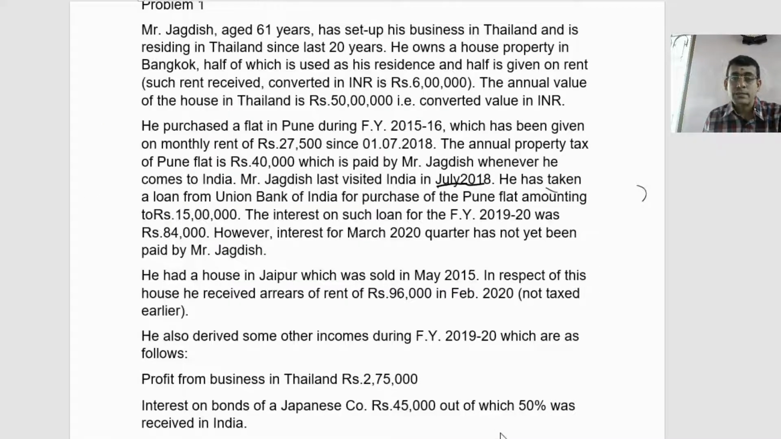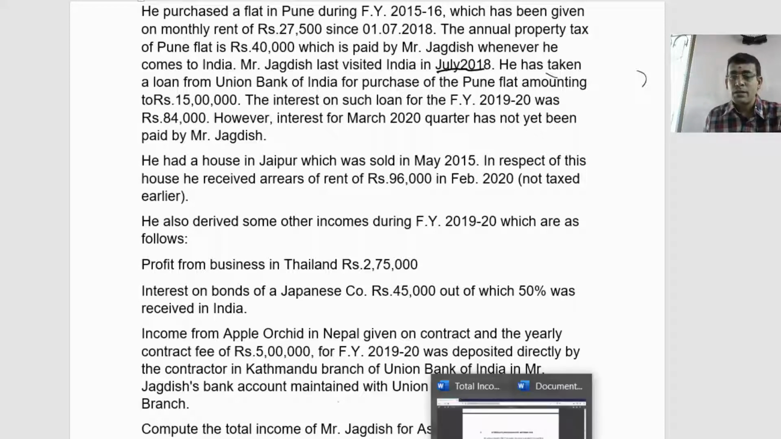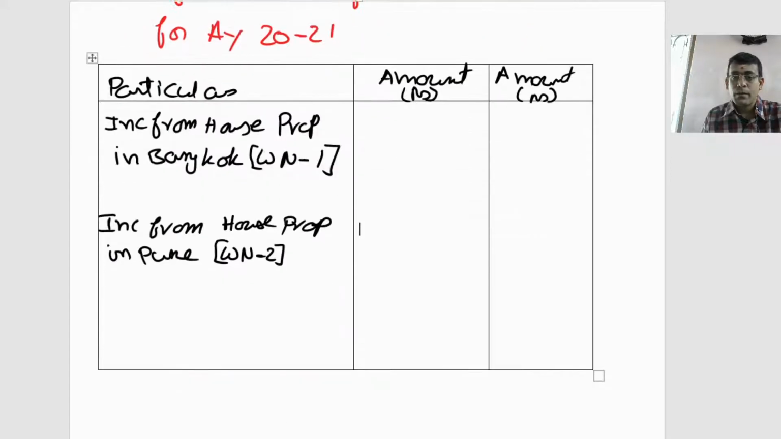Now what does the question say here? The question also says that interest on such loan, of course, etc., etc. This we'll consider when we are calculating your income from house property. Then what is the next part? He had a house in Jaipur which was sold on so and so date, received some sort of arrears of rent. So now even this we will put as a part of your working note there.